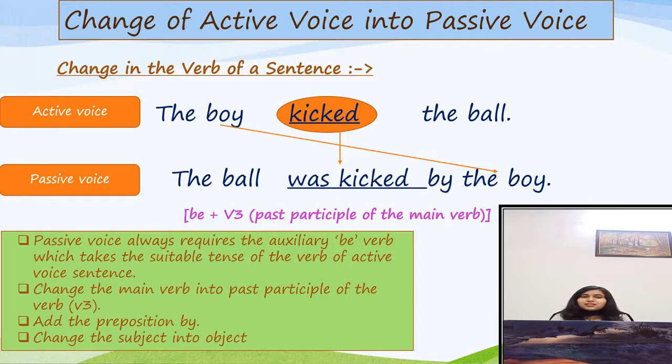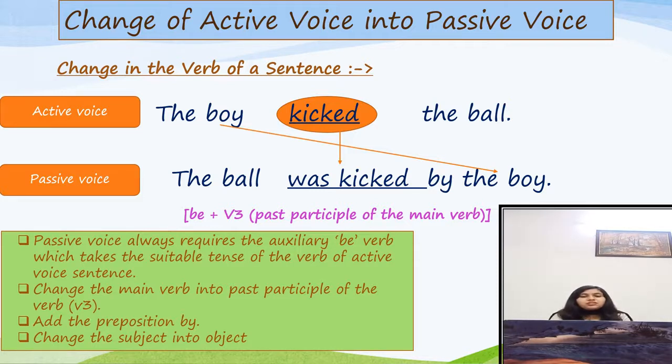Because in this sentence the ball is in singular number, that's why we have used here was. And after writing the auxiliary verb, we will write the third form of the main verb. And the third form of the main verb kicked is kicked. That's why we have written here kicked. So in the passive voice sentence, we have used be plus V3 formula to make changes in the verb.